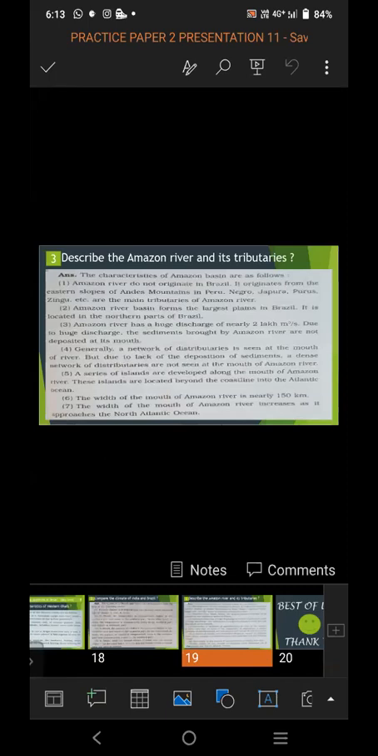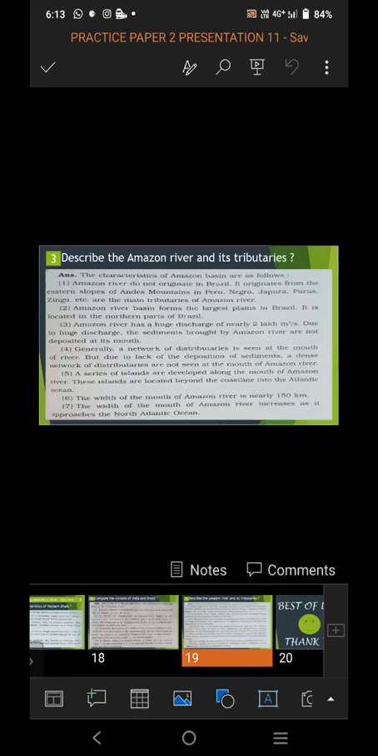The third question asked is, describe the Amazon River and its tributaries. In this answer you have to write the Amazon River's tributaries also. The importance and information of the Amazon River is also needed in this answer. So it is a brief answer, but in depth you have to write it. Describe the Amazon River and its tributaries.